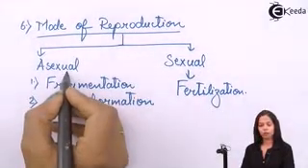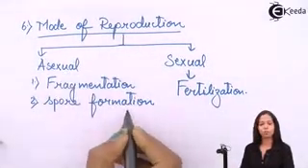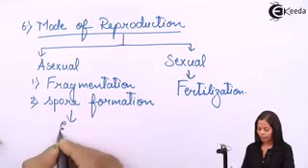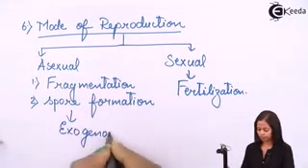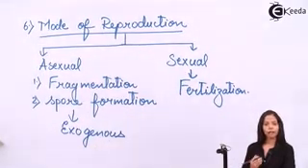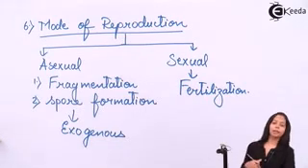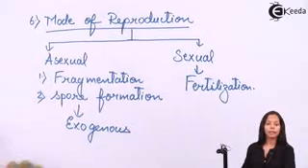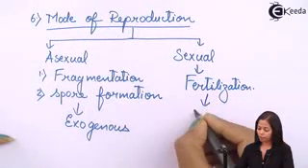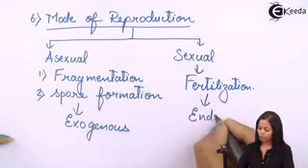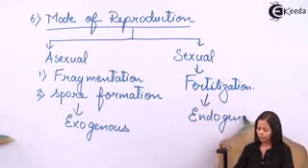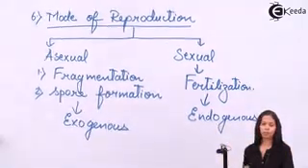In case of asexual, the spore formation process is exogenous. And if the spores are formed inside the body, then it is sexual reproduction, and that spore formation process is called as endogenous.